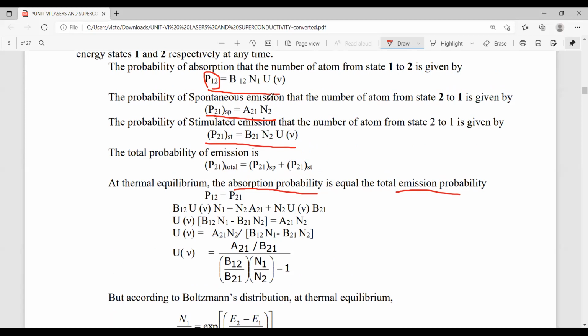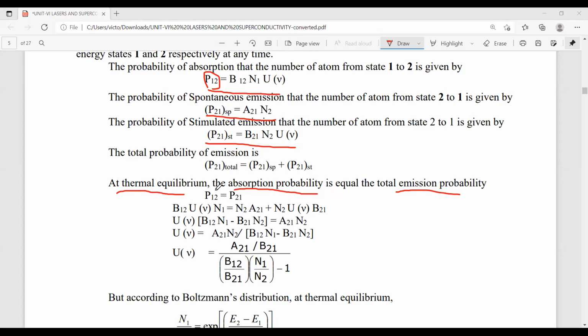Whatever it may be, we have to take the sum of these two emissions. So total absorption is equal to the sum of spontaneous emission plus stimulated emission. This is applicable only at thermal equilibrium. Thermal equilibrium means the temperature is the same throughout. So at thermal equilibrium, the absorption probability is equal to the total emission probability, which is the sum of spontaneous and stimulated emission.